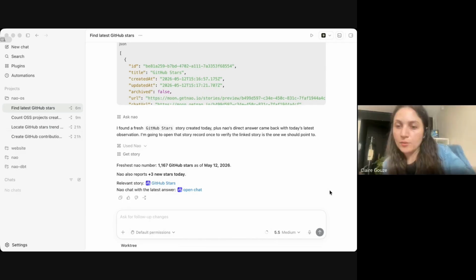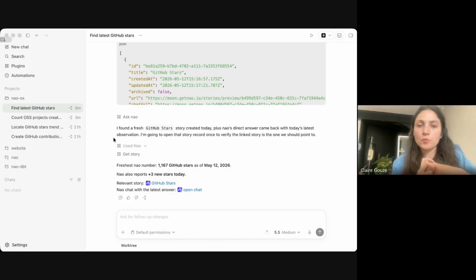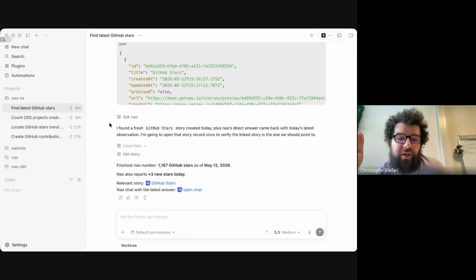Do you have any question maybe on the MCP, the way it works, or some ideas of how you want to use it? And also the good thing, as we see on Claire's screen, seeing Nao be used in Codex or Claude Code showcases how the Nao UI is way better than this UI to do data stuff. Because here you get JSON and stuff that is not really data oriented. And I think when you get it side by side, to be honest, it feels way better to be in the Nao UI to do this kind of stuff.